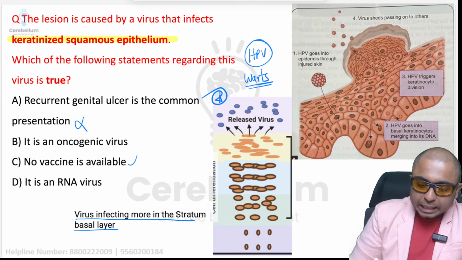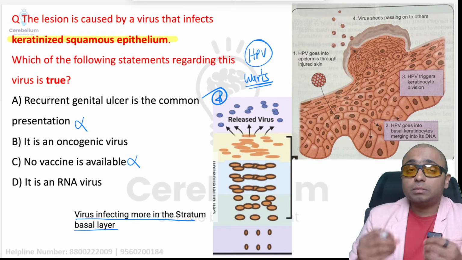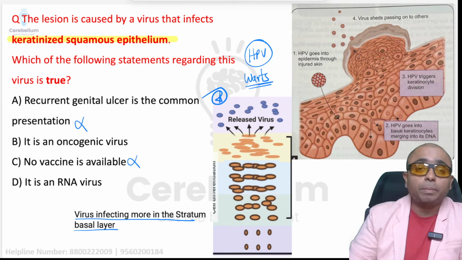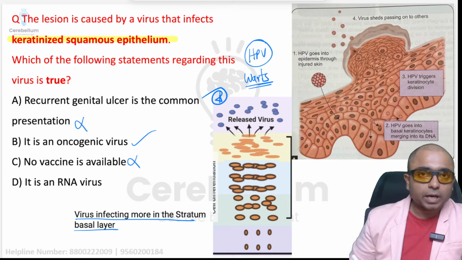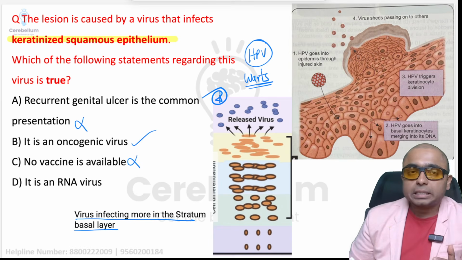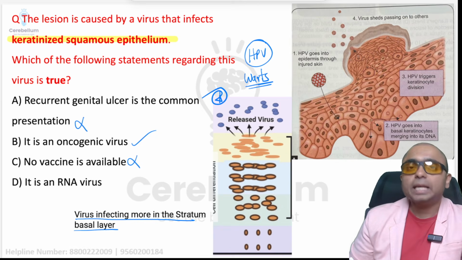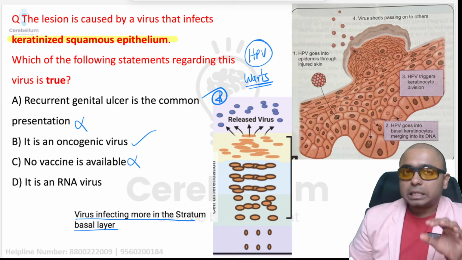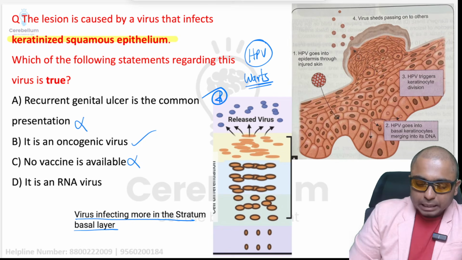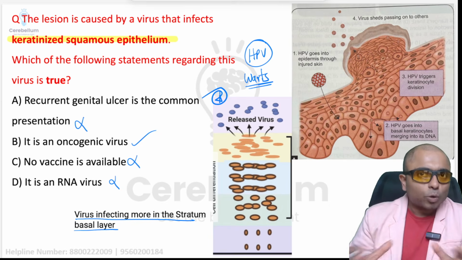No vaccine is available. Why? What is the reason for the vaccination which is produced with so much of research and development? The reason is because this HPV virus is an oncogenic virus. It is associated with malignancy. To counter that malignancy, to prevent prophylactically, we have developed this vaccination. And yes, so B is the correct statement. And in fact, HPV is a DNA virus but not an RNA virus. So I hope this is clear.